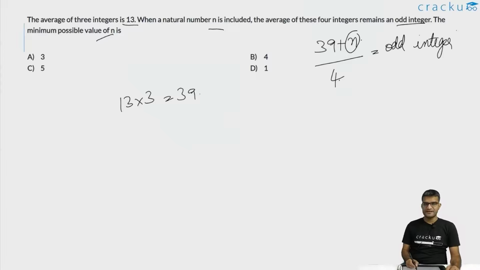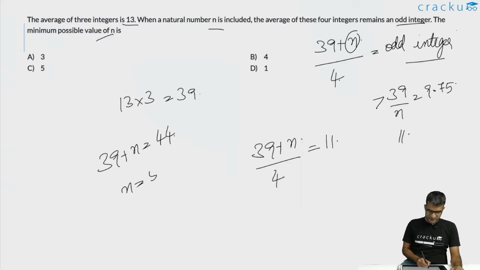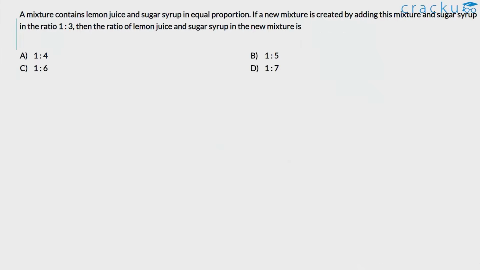39 plus n divided by 4 is an odd integer. The smallest odd integer which is greater than 39 by 4, which is equal to 9.75, is equal to 11. So the smallest value of n will be when 39 plus n divided by 4 is equal to 11, or the value of 39 plus n is equal to 44, or the value of n is equal to 5. So the smallest possible value of n is 5.